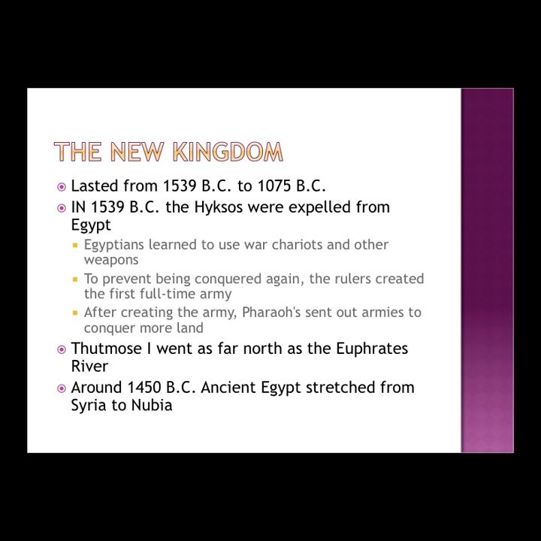In around 1450 BC, in the reign of Thutmose II, ancient Egypt started. It stretched all the way from Syria to Nubia.